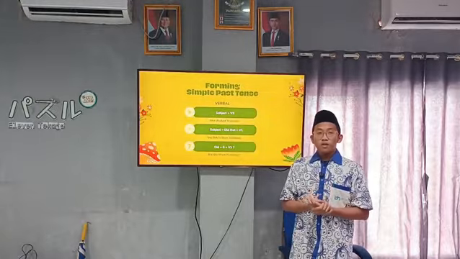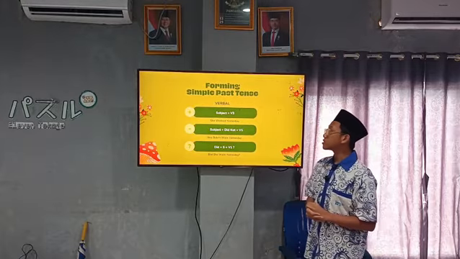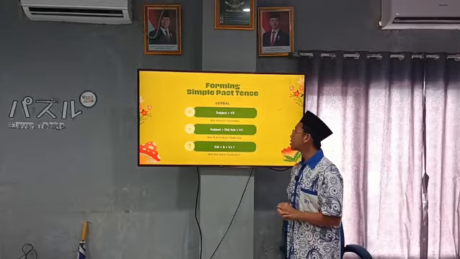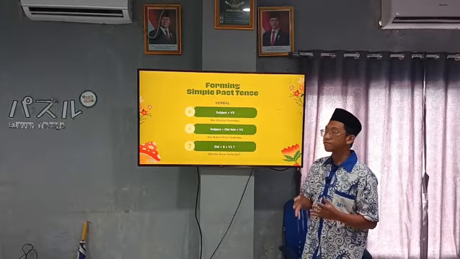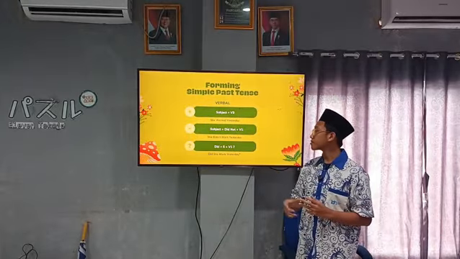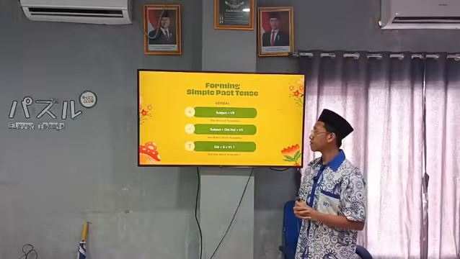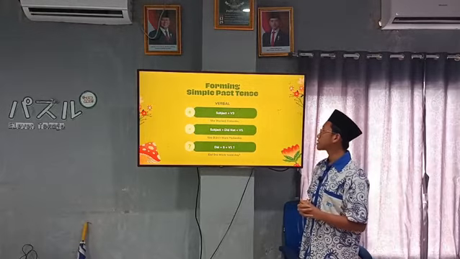Next, this is the structure of a simple past tense. To form a simple past tense, it's subject plus the second verb, or verb 2, like she worked yesterday. That's for the positive sentence of simple past tense.